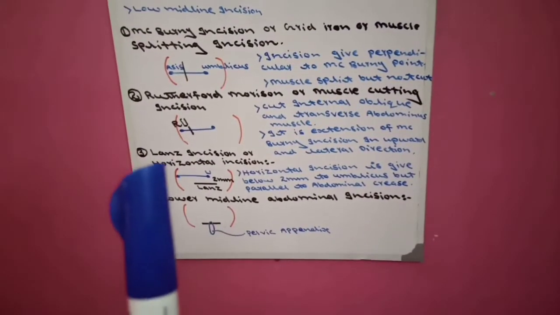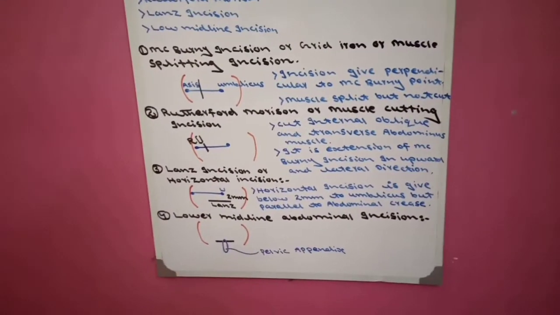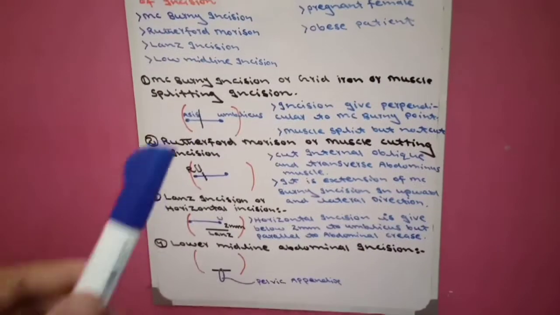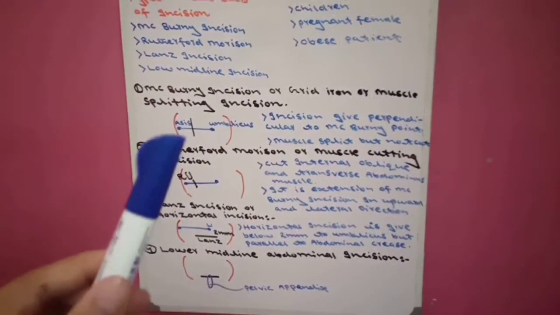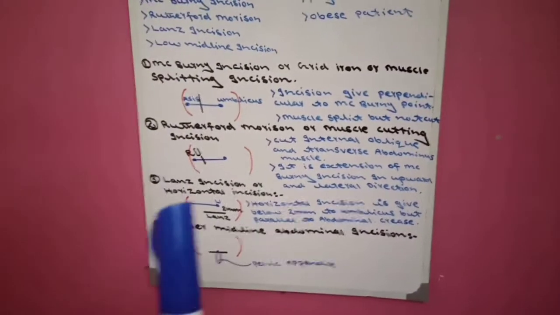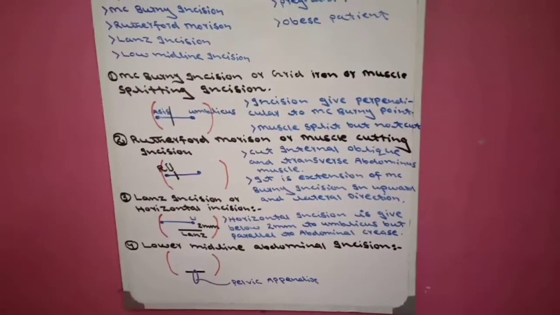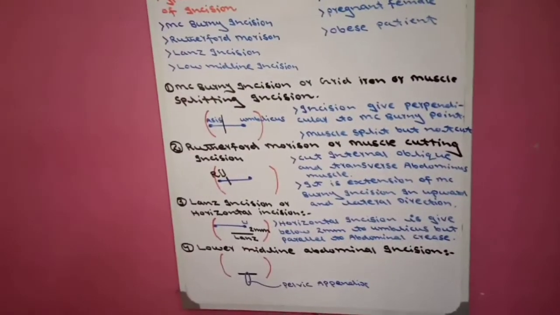The third is Lanz incision or horizontal incision. Its second name shows it is a horizontal incision. The first two incisions, McBurney incision and Rutherford Morrison incision, are perpendicular incisions, but the Lanz incision or horizontal incision is horizontal, not perpendicular.